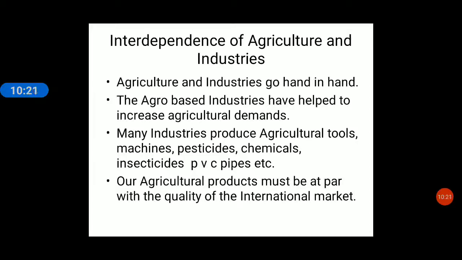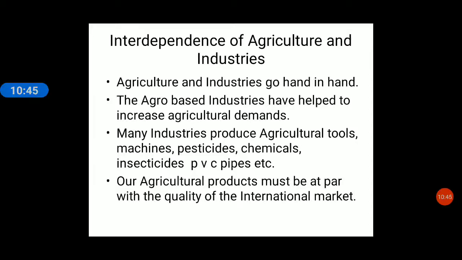Next, many industries produce agricultural tools, machines, pesticides, chemicals, insecticides, PVC pipes. Now see, these industries are making products which are only used by the agricultural sector. If the demand for raw material increases, agricultural production will increase.